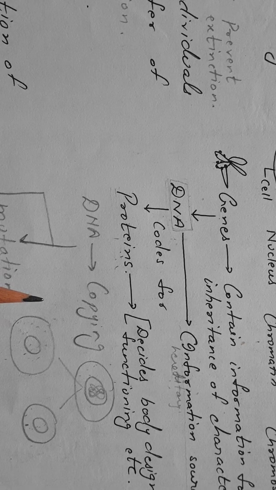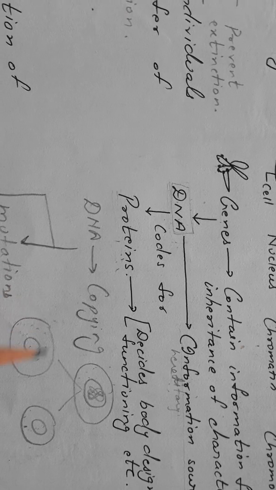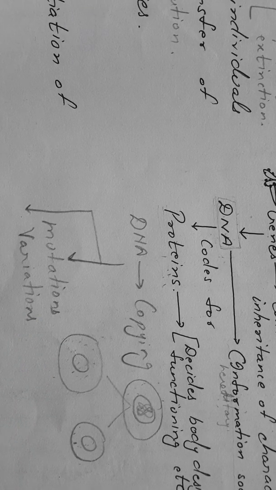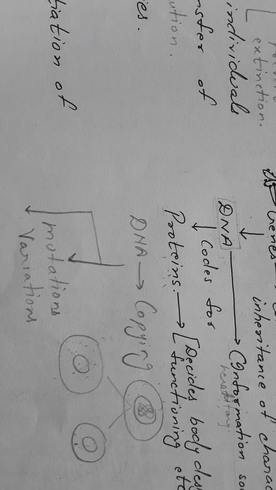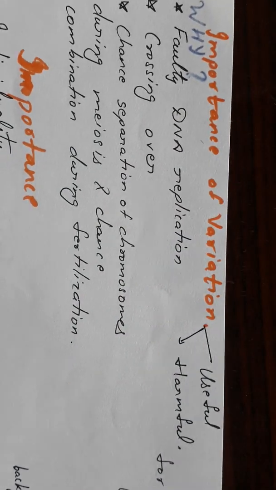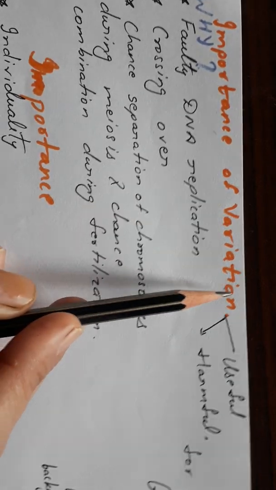These variations are required for evolutionary purposes and for the proper survival of living organisms. Okay, so variations are the changes which take place during the process of reproduction.